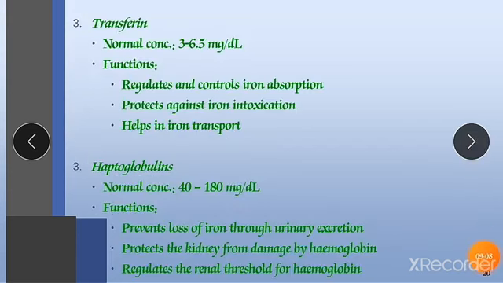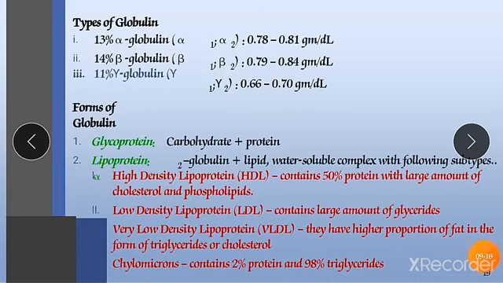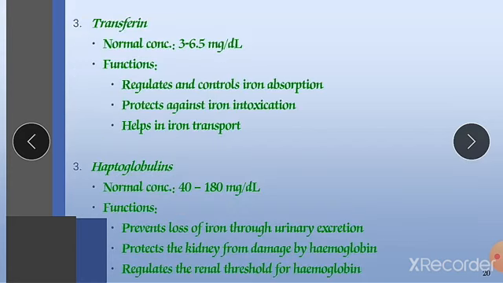Now next is transferrin. First was glycoproteins, second is lipoproteins, and now the third protein is transferrin. This transferrin is nothing but the carrier protein for iron. Its normal concentration is 3 to 6.5 mg per dl. This is the concentration of this transferrin.